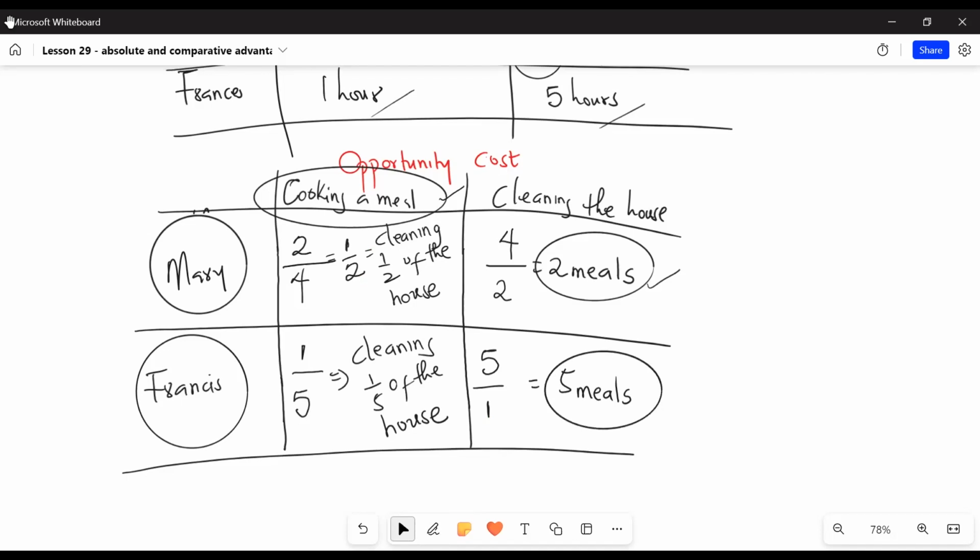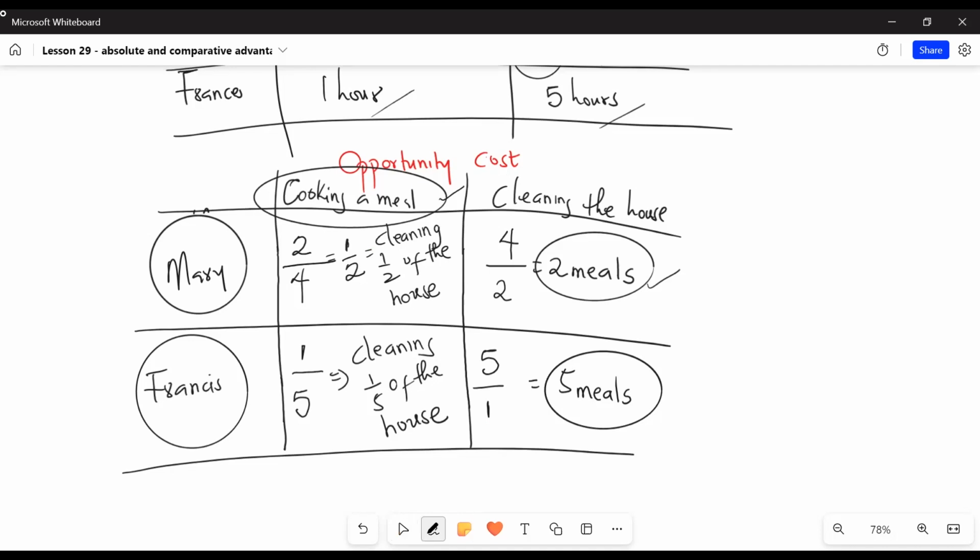So now that we know the opportunity cost of cooking and cleaning for each one of them, let's look at who has comparative advantage. Now the opportunity cost of cooking is lower for Francis. So opportunity cost of cooking a meal is half for Mary and 1/5 for Francis.